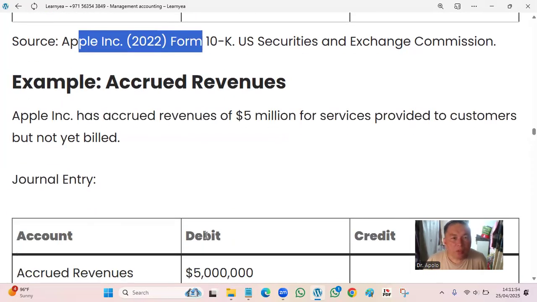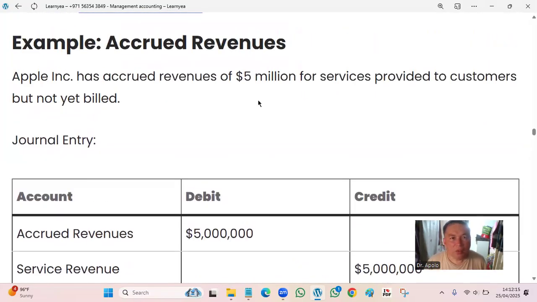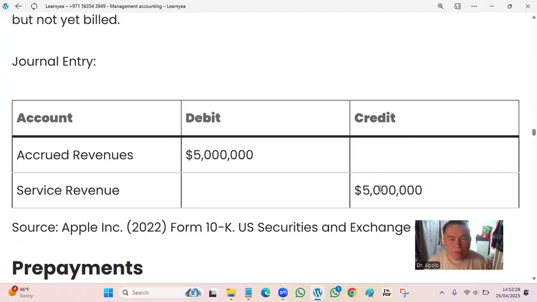Okay, example, accrued revenues. Apple again has accrued revenue of 5 million for services provided to customers but not yet billed. Take note of that. Earned, but not yet received. So the journal entry is like this one. Account accrued revenue, debit, 5 million, similar to that one. Because this is accrued service revenue. Of course, they just make it 5 million to make it balance for the purposes of record.